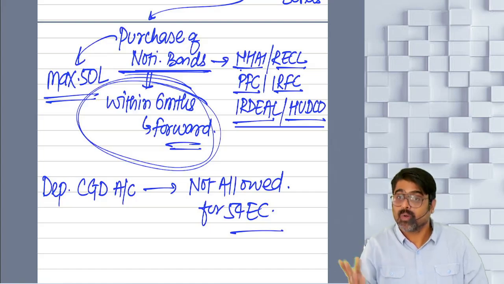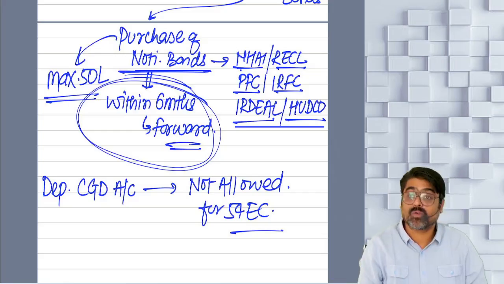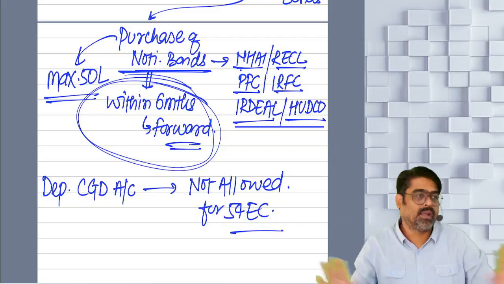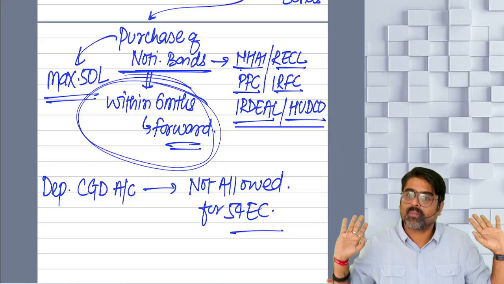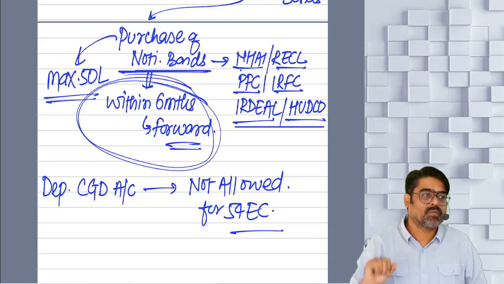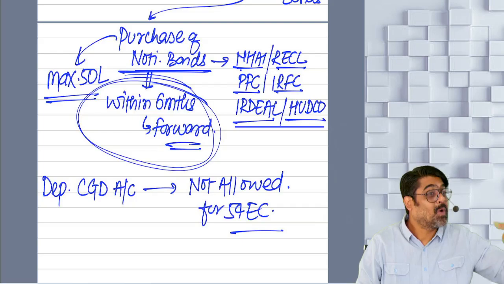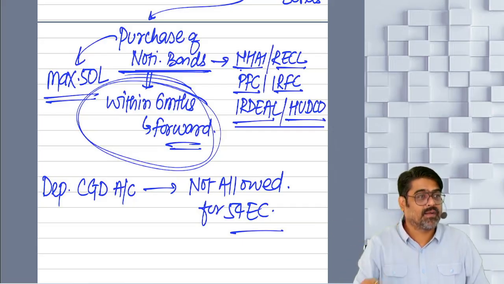Why? Because to claim the exemption, you made the investment in the bonds, and the investment in the bonds was more than 50 lakhs. So any investment over and above 50 lakhs will be ignored. Will not be considered for exemption under section 54 EC. Will you remember? CGD option available, not available? Sure. Lock-in period of the bonds? 5 years. For all the other sections, the new asset, lock-in period was how many years? 3 years. Here the lock-in period will be 5 years.